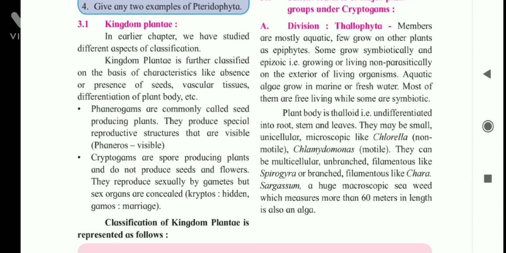Phanero means visible. Cryptogams are spore producing plants and do not produce seeds and flowers. They reproduce sexually by gametes, but sex organs are concealed. Crypto means hidden, gamos means marriage.